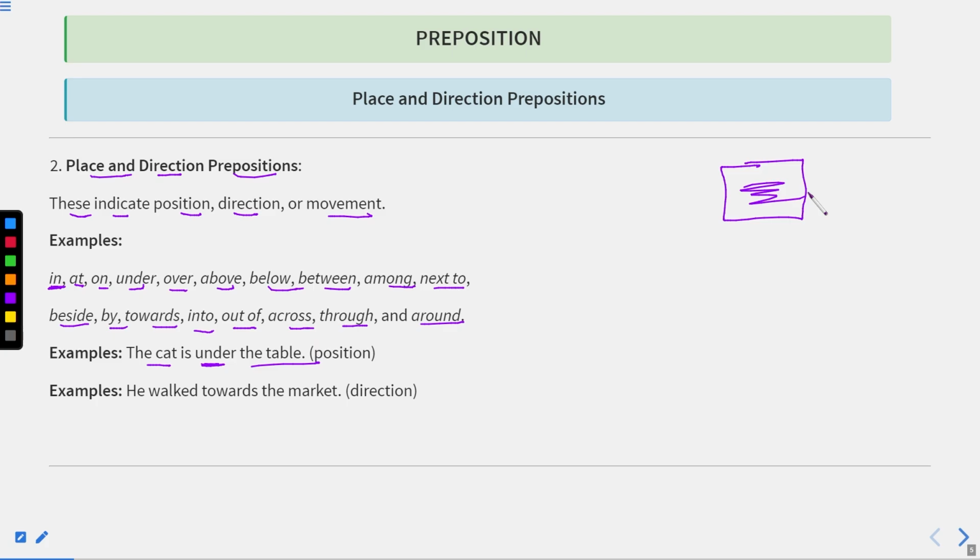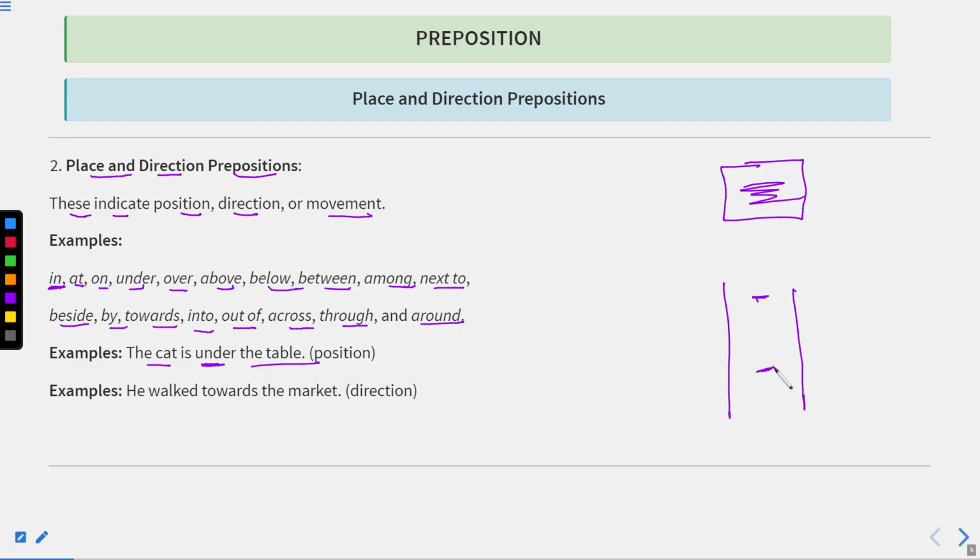Over. Over is used when something is vertically above something, and when the two things are not in contact with each other. For example, the fan is over our head. If you are sitting anywhere and the fan is just over your head, it means it is vertically above you, and obviously the fan is not touching you, so we can use over for that fan. But if something is above something and they both are in contact with each other, we use on.